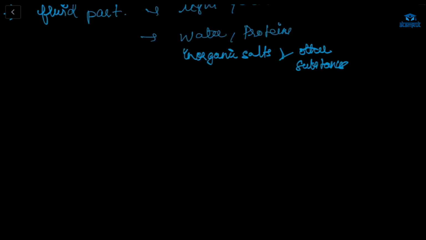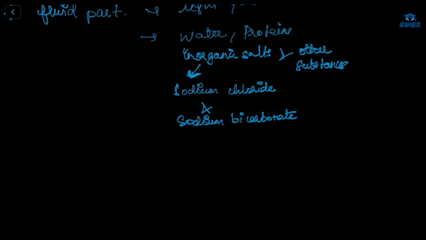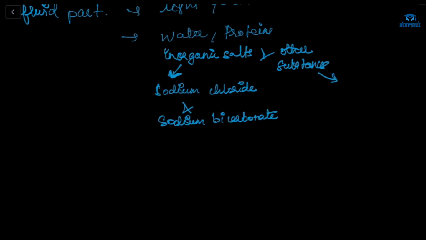Rushil, can you tell me what the contents of inorganic salt are? It includes sodium chloride and sodium bicarbonate. Yes. Then other substances: glucose, amino acids, fibrinogen, urea, hormones, etc. Okay.